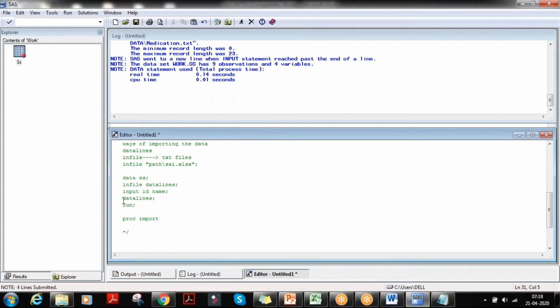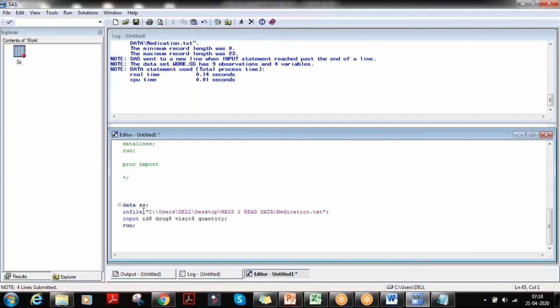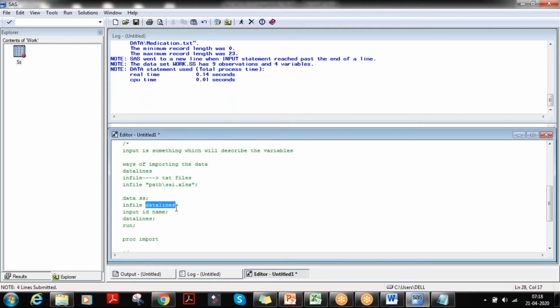When you are using something like a path, you need to mention the path here. Normally when you are using datalines, you don't need to mention infile. I'll just execute a program without infile.